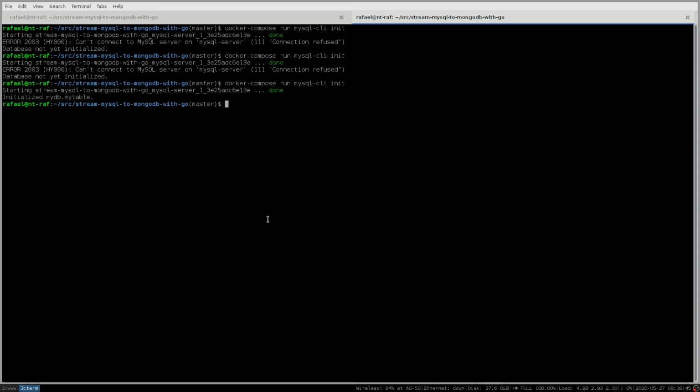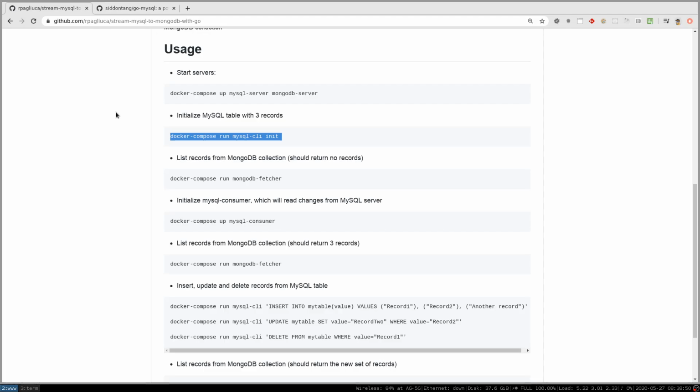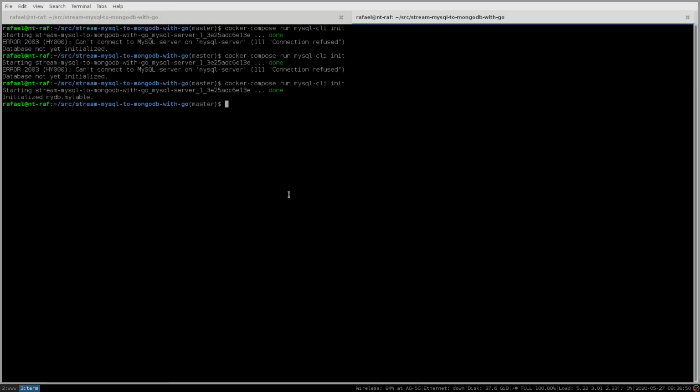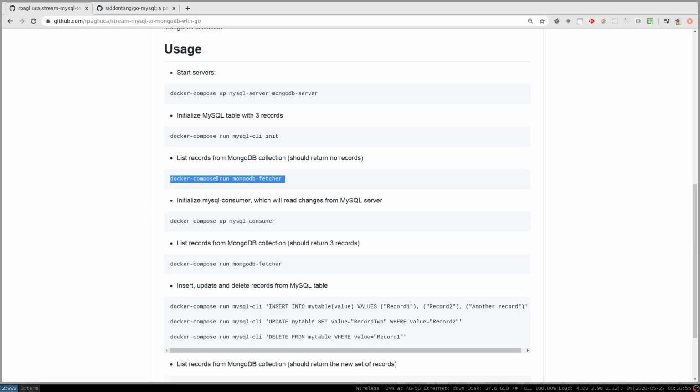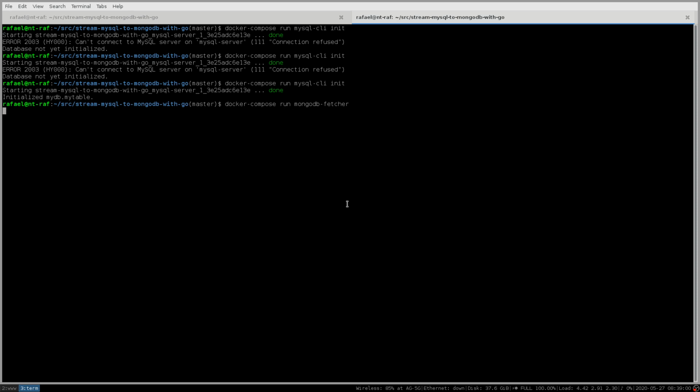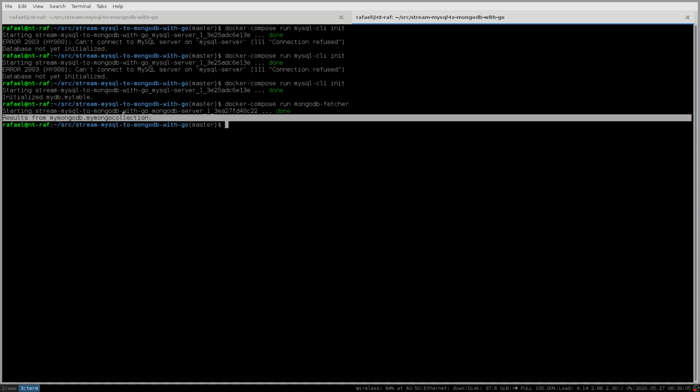So now we have an empty MongoDB server, and we have a table inside MySQL with 3 rows. We can use this help utility that I told you before to see what's inside the MongoDB server. Okay, results from my MongoDB.myMongo collection, empty.